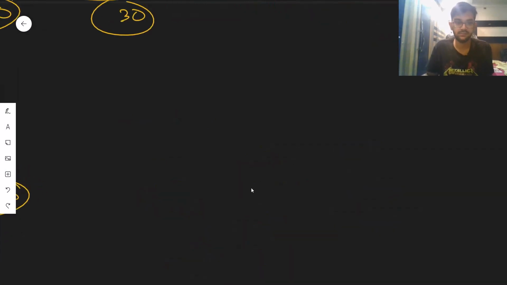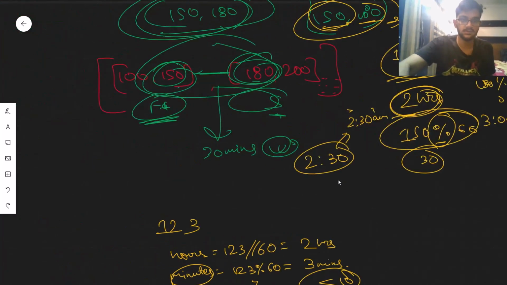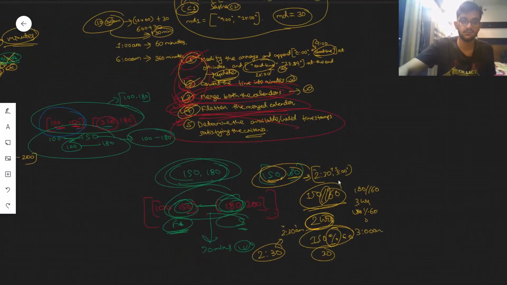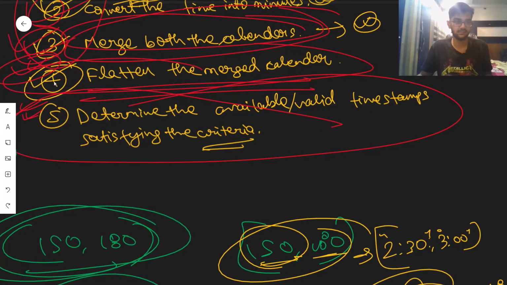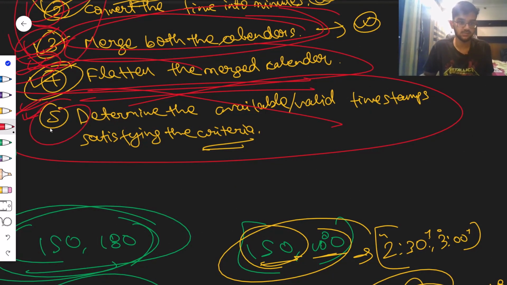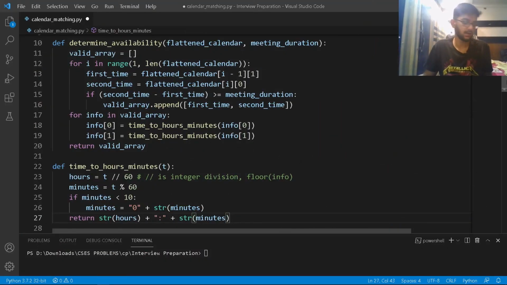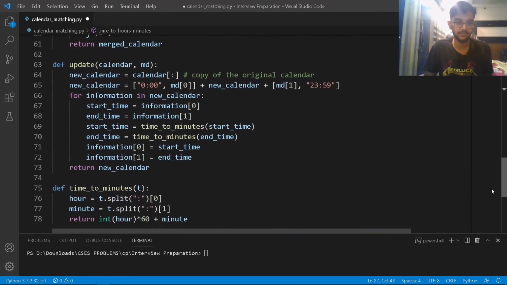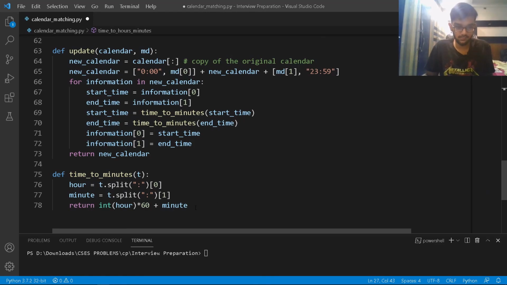So basically we are done with the, okay, I'll just zoom out and check where I have written that information. Yeah, it's right here, right? So we are done with this information, right? We are done with the determining part. So this is the entire algorithm or the entire code for the calendar matching. Well, it was a little longer, but hey, I wanted to explain it from each and every perspective, right? So that's it. And I even tried to make small functions for each and every operation, right?